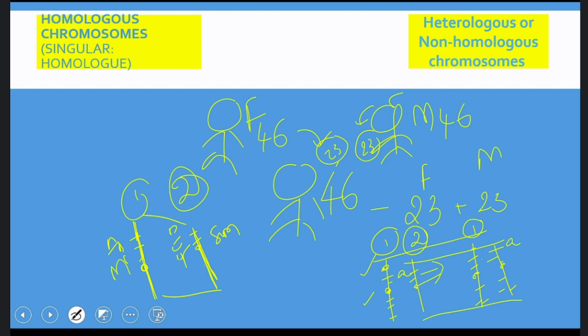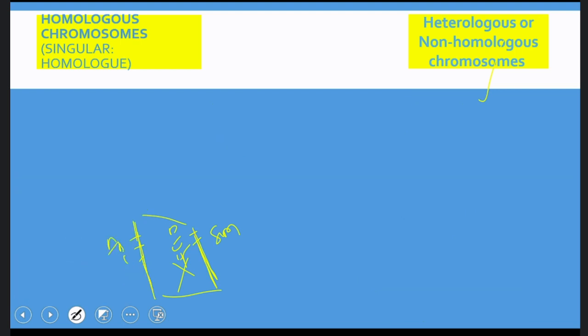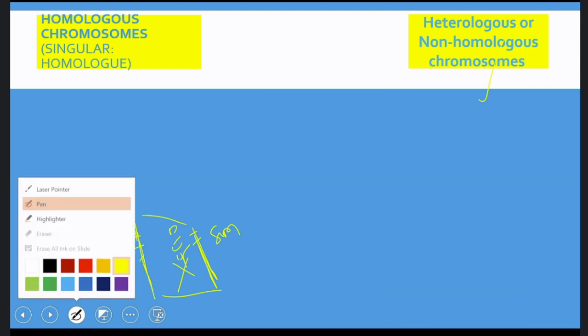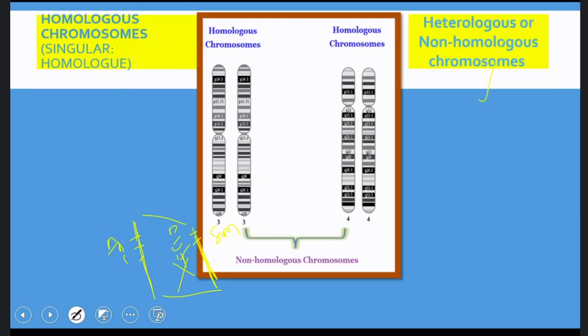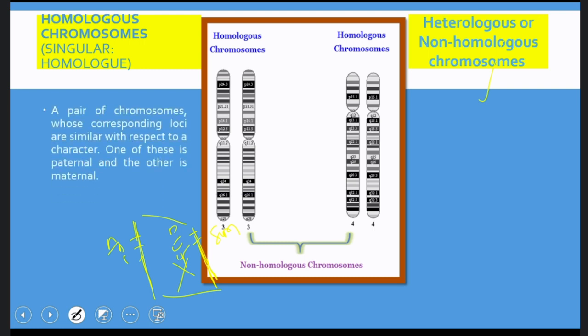In that case, they cannot be homologous, and we call them heterologous or non-homologous chromosomes. Let's see the definition. Homologous chromosomes are a pair of chromosomes whose corresponding loci are similar. So what is a corresponding locus?